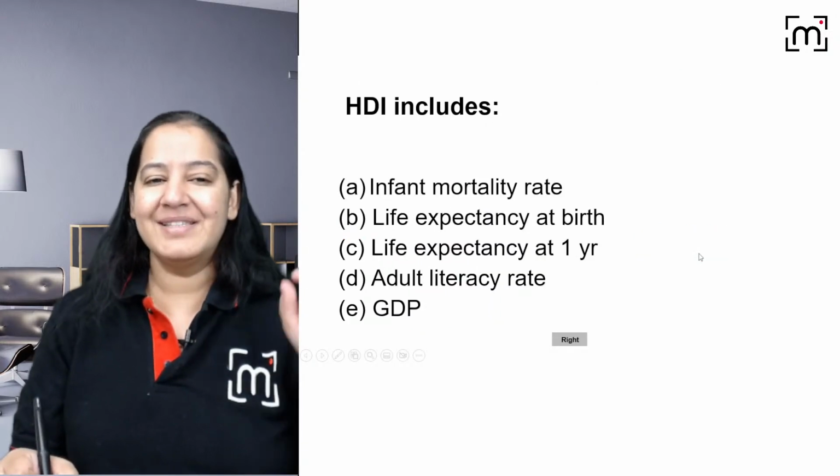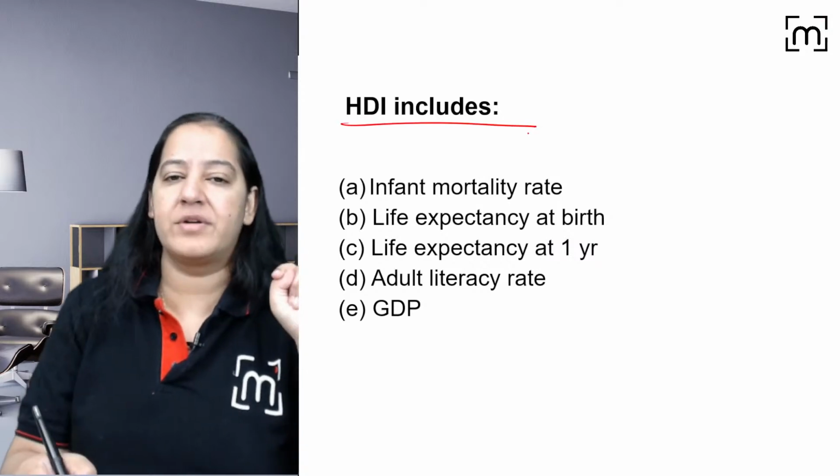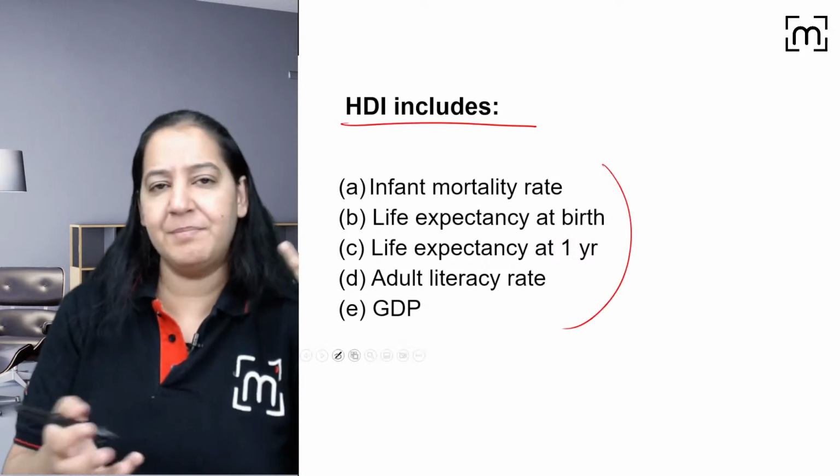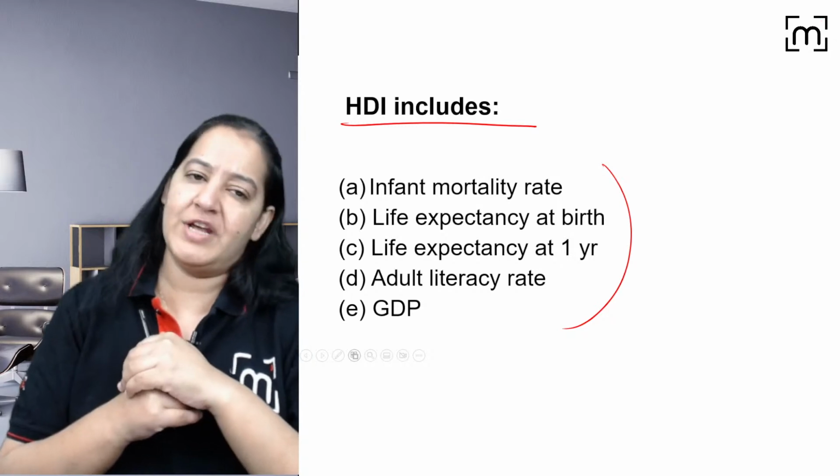Very good. This is the next question. HDI includes what among the following? It has 5 options. Maybe multiple are true. Whatever is true, you tell me. Maybe one is true.